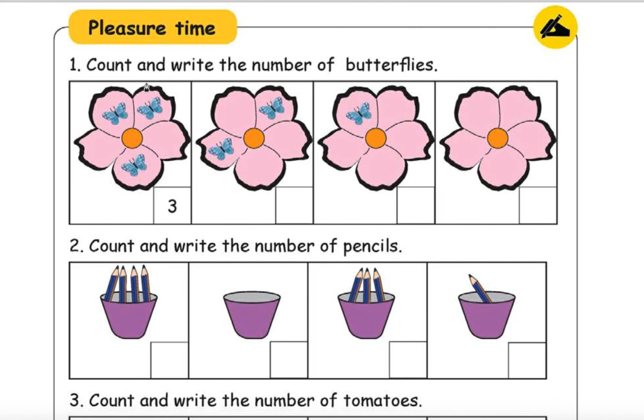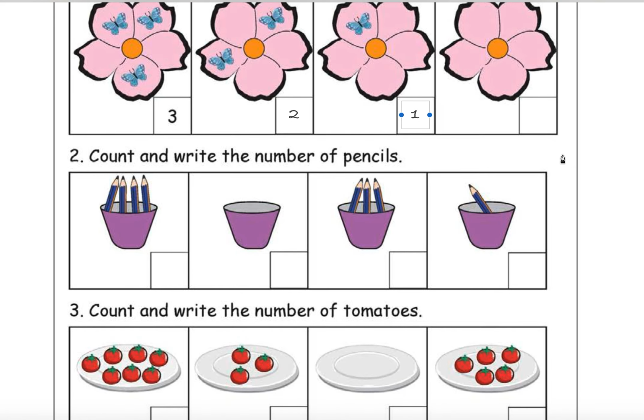Pleasure time. Count and write the number of butterflies. Here one, here two. Right. So total number is 6. That you can write it here. Here it is 0, man. No, 3 minus 2 minus 1.